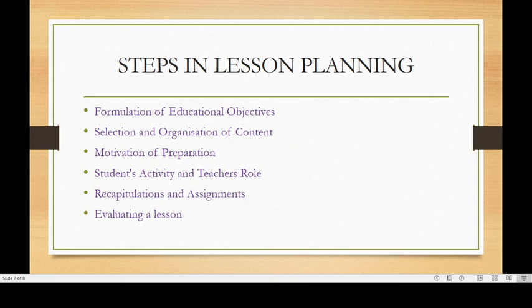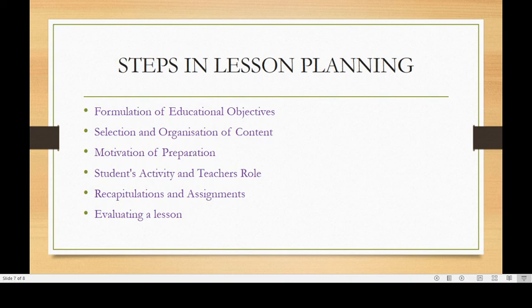Now let us see the steps in lesson planning. The first is the formulation of educational objectives. As the teacher sits at the desk planning a lesson, we should first ask ourselves, is this lesson primarily one of attitudes, skills, concepts or knowledge? Or which domain are we catering to? Is it cognitive, affective or psychomotor? So first we need to formulate the objective of that lesson.